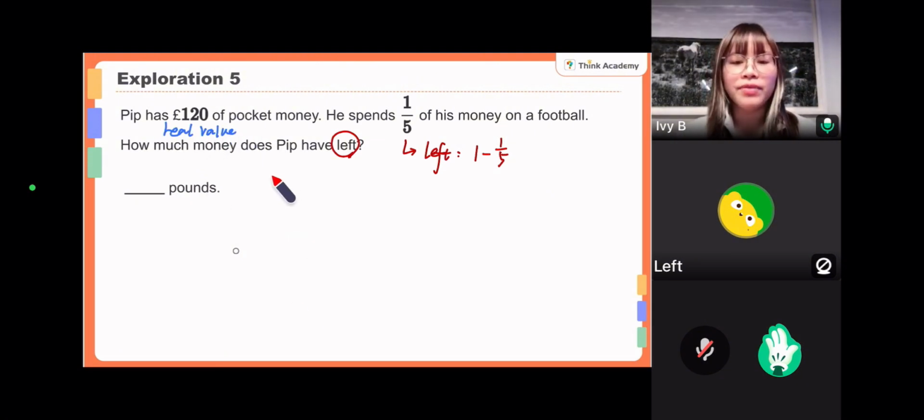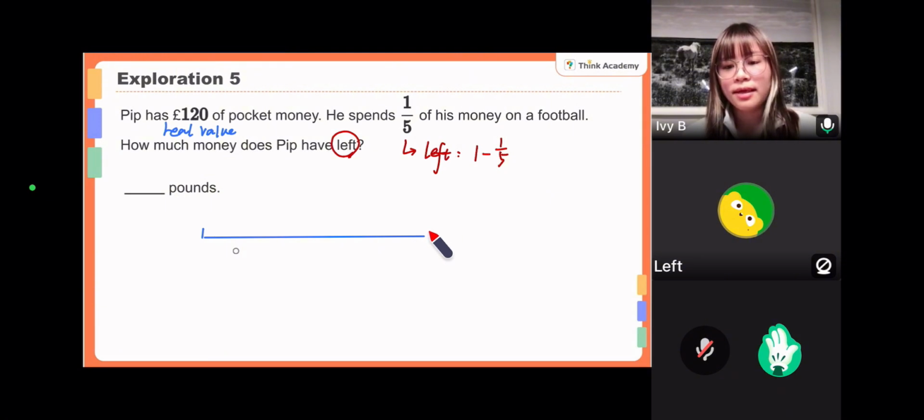But at the same time, we can also use a fraction to represent the amount. For example, we can say the total of the money is 1 as a whole part. It's 5 out of 5. Or we can also draw a line segment here. So this is the total. So the actual value of the total is 120 pounds, isn't it?